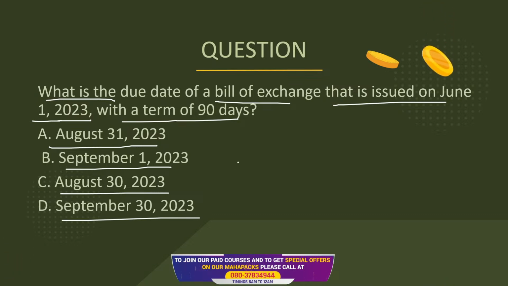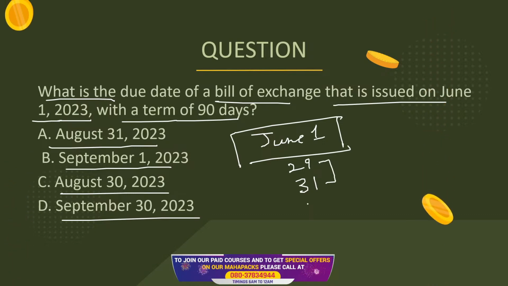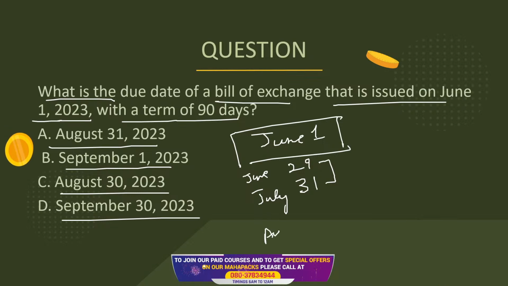See, we issued a bill on June 1. That means 29 days of June, 31 days of July, and then we have August.